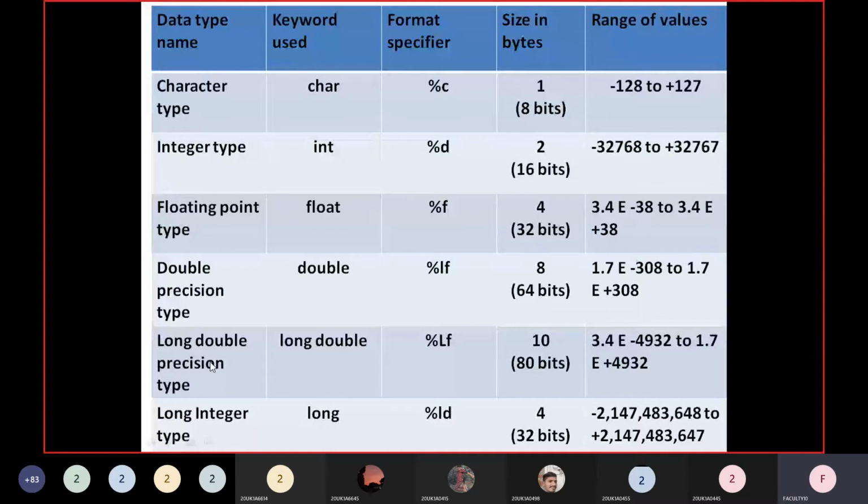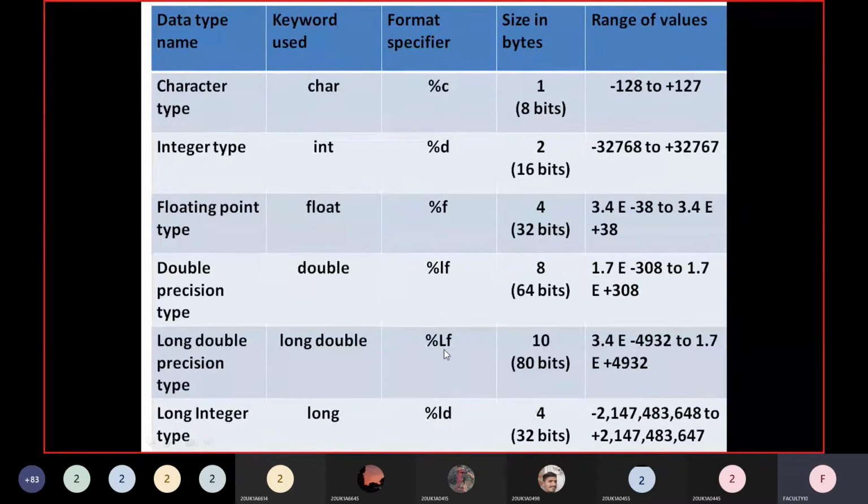That is called the long double precision type. What is the keyword used? We use long space double. Two words we'll use here. This long should be in lowercase only: long space double. Then the compiler understands that the data type is long double type.